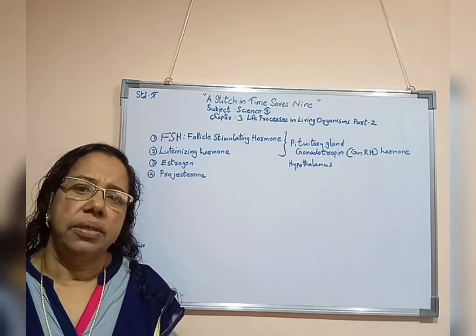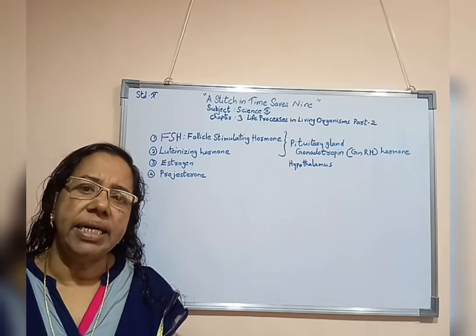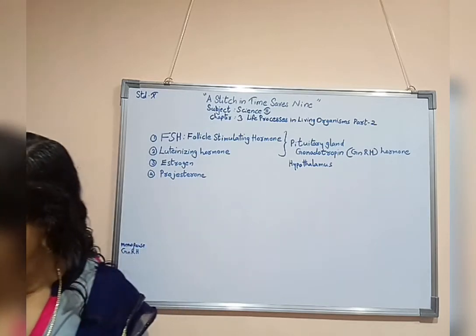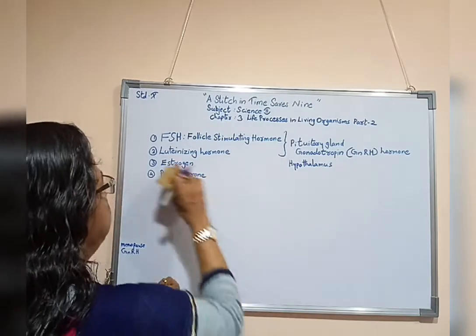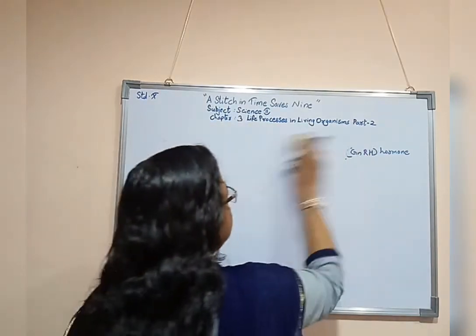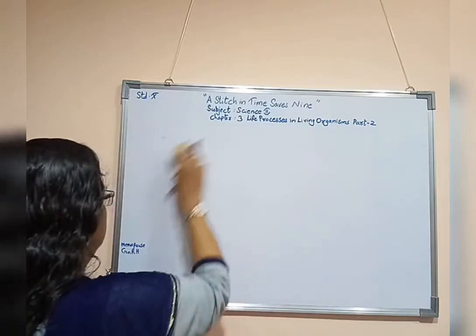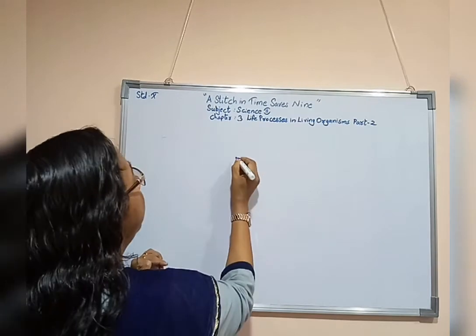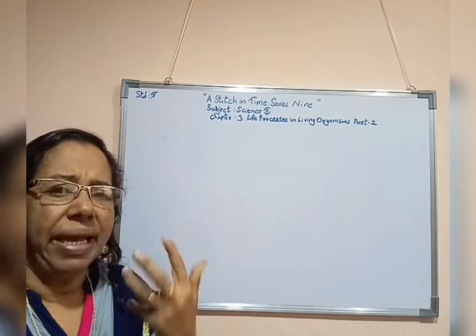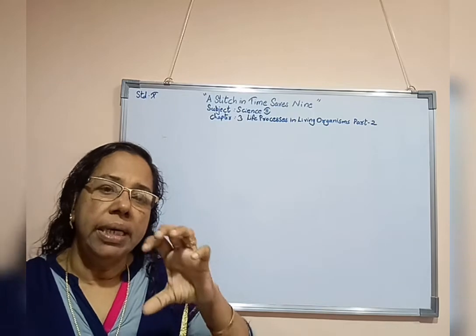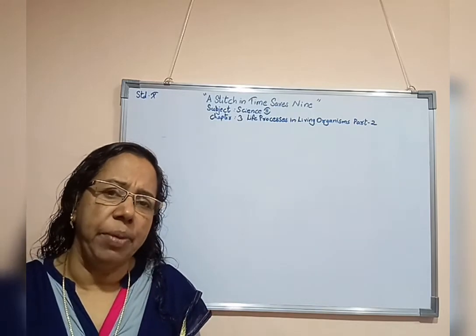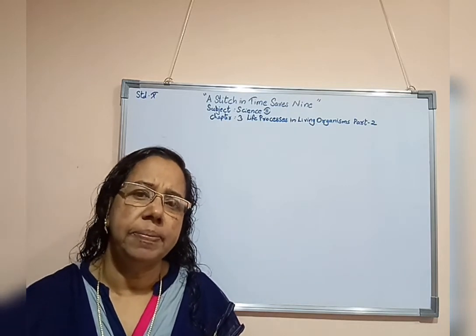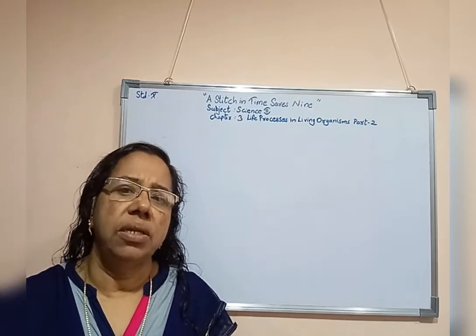Now, during menstruation, we will see what is happening inside the ovary. This menstruation process happens inside the ovary as well as inside the uterus walls.